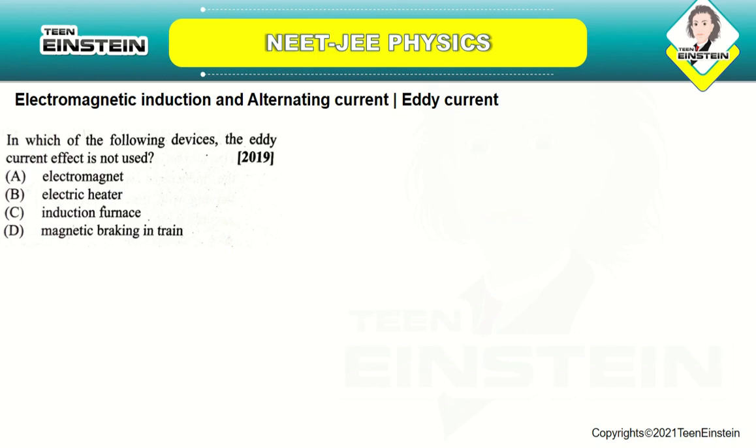Electromagnets rely on the eddy current effect, it is also used in induction furnaces, and in magnetic braking in trains. The only device which doesn't use the eddy current effect is the electric heater. So the correct answer is option number B. It's a direct simple question.